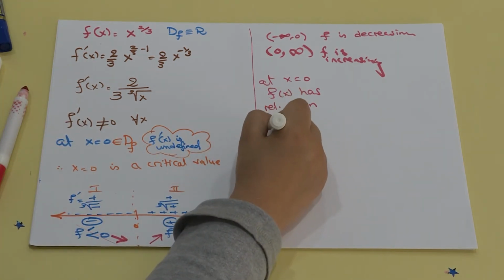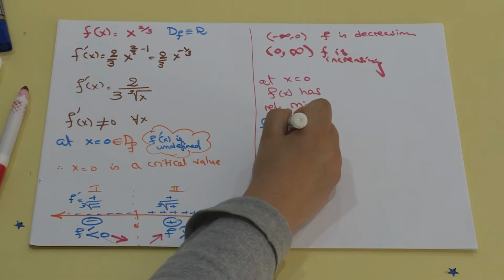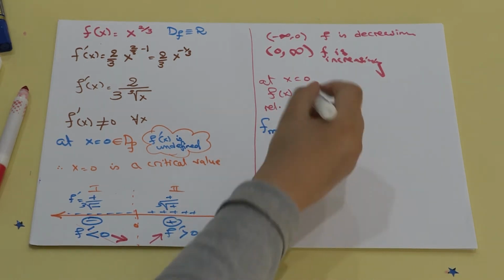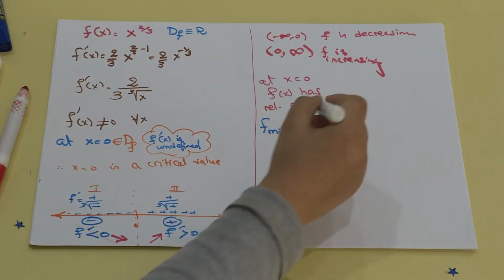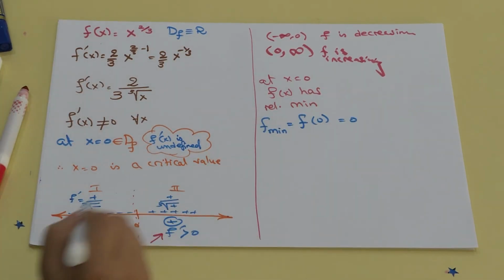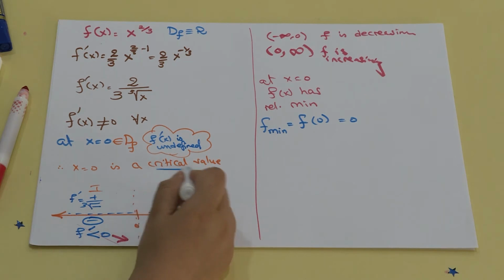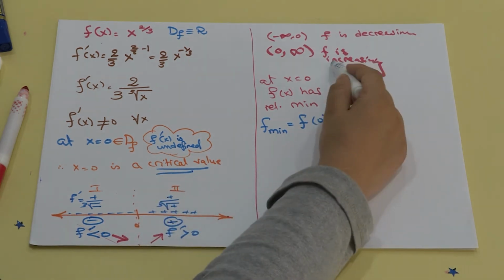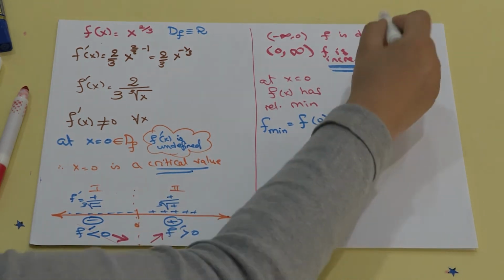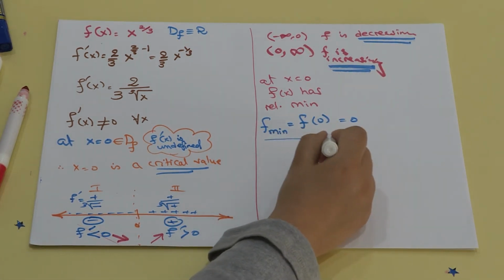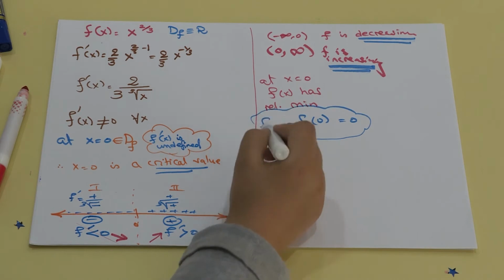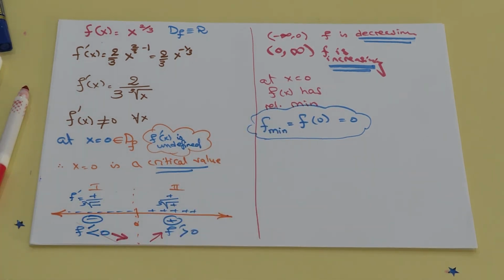In order to find f minimum, you go to the original function and substitute 0. So in our case, it is equal to 0. So we found the critical value, the intervals on which the function is increasing, the intervals on which the function is decreasing, and we also found the minimum value. And that's it for this example.